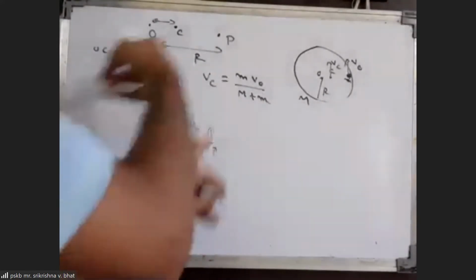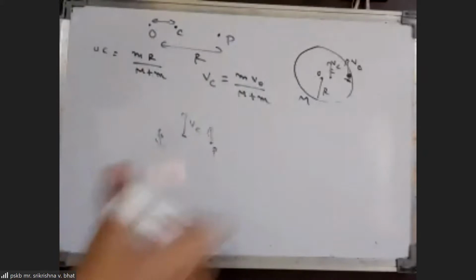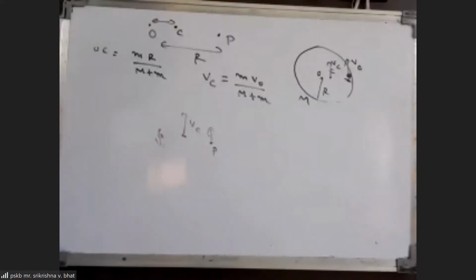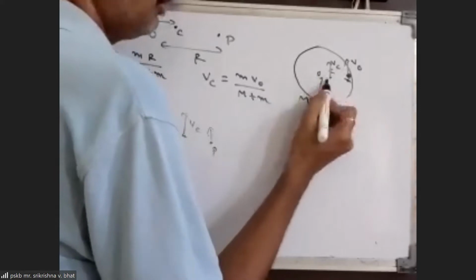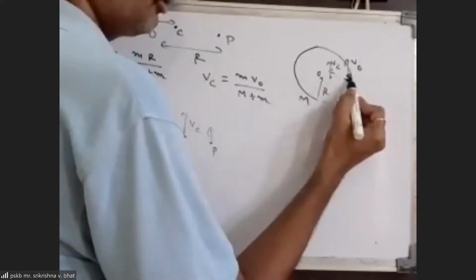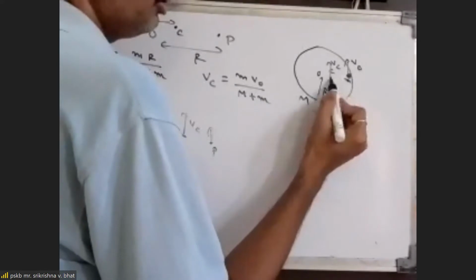Both of them move around the center of mass in circular paths with different radii: the center of the ring moves around the center of mass with radius OC, and the particle moves around the center of mass with radius CP.